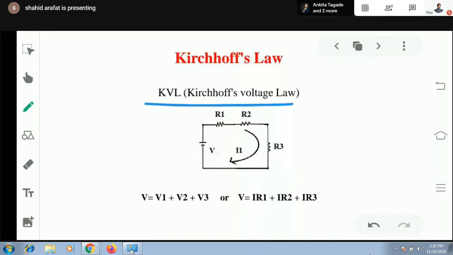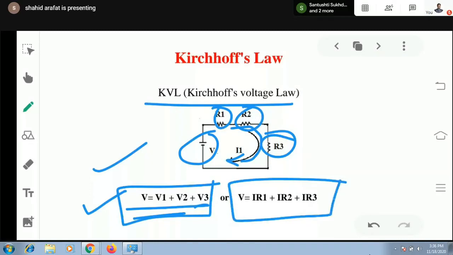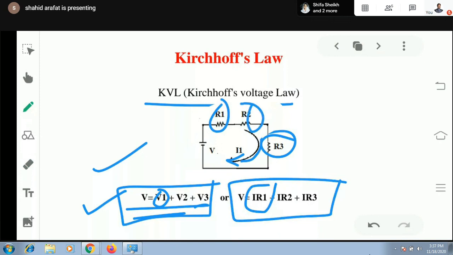Now, Kirchhoff's voltage law, we have already studied it n number of times. Algebraic sum of all supply voltage equals the voltage drop. So here supply voltage is only V1, and voltage drop may be across R1, R2, and R3. You can write it in either format, there's no difference. V1 is a voltage drop across R1, which can also be written as I into R1, then V2 as I into R2. Simple.